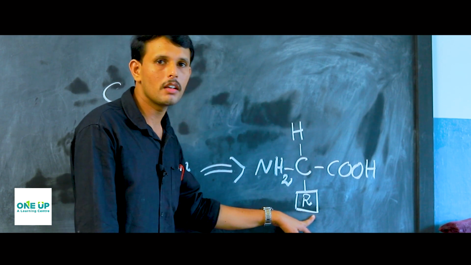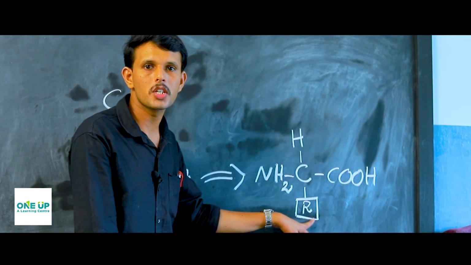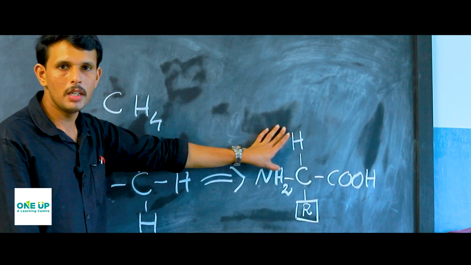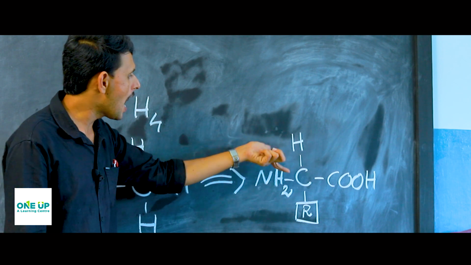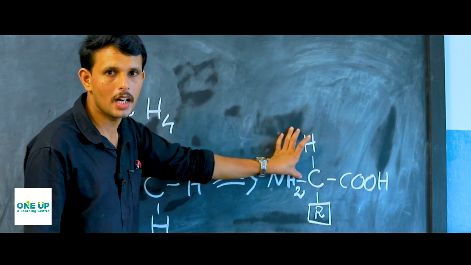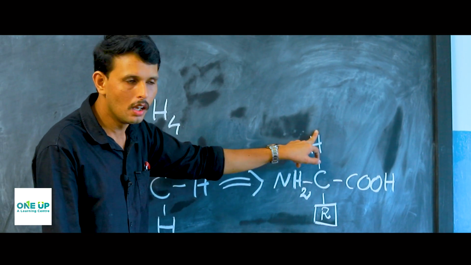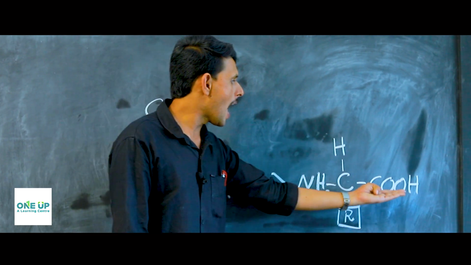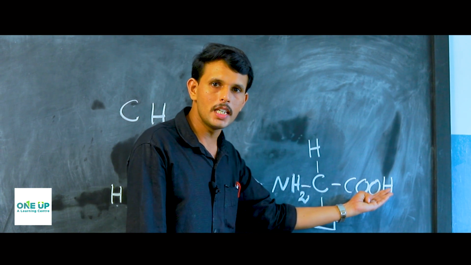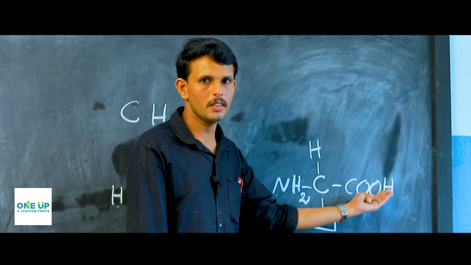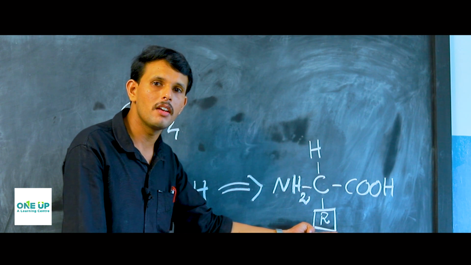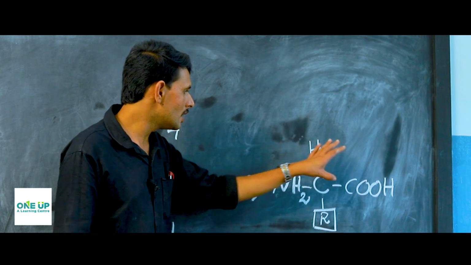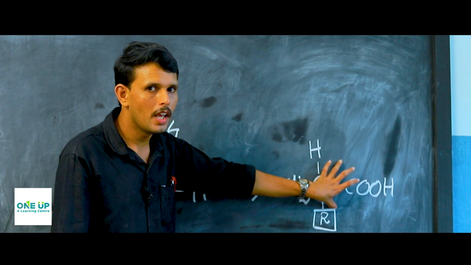So this R is considered as the functional group of an amino acid. So now we can define the amino acid as a hydrocarbon because it contains a carbon and a hydrogen. A hydrocarbon that has an amino group NH2 and a carboxylic acid group COOH. In addition to that, it also contains a functional group represented by R. So this is the general structure of an amino acid.